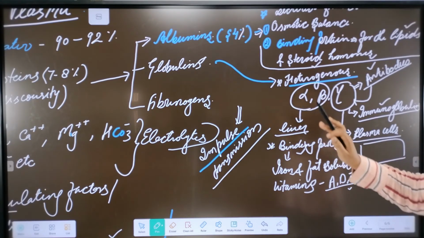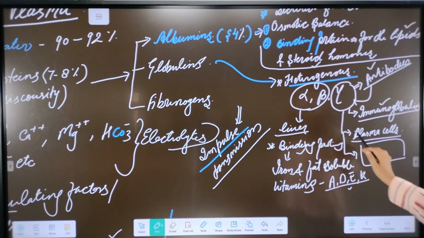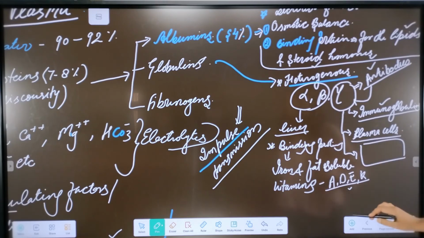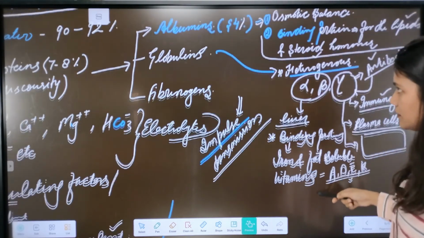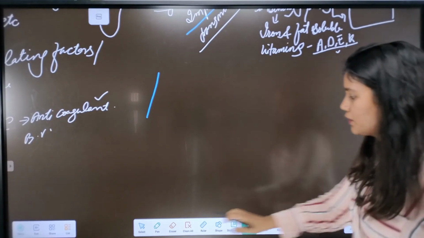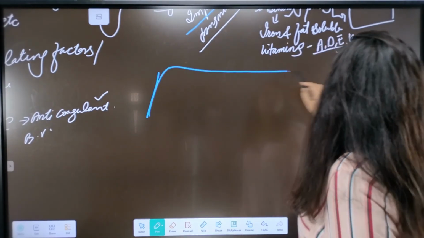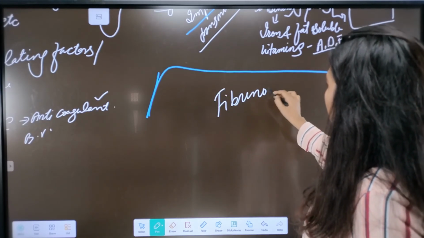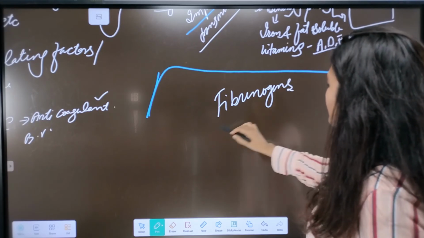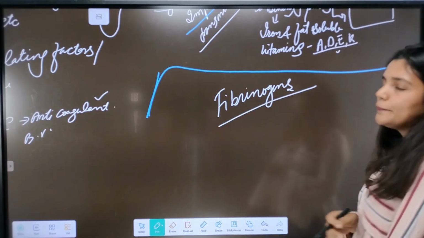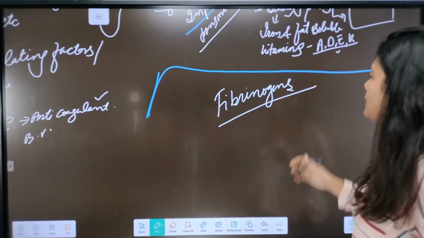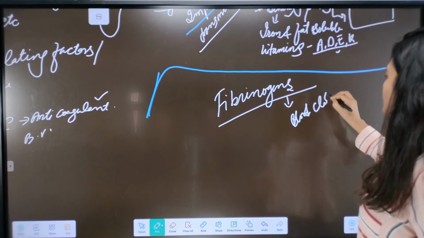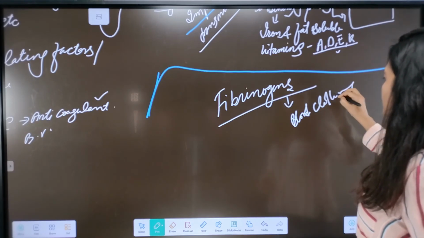So we are done with the alpha and beta from the liver, and gamma from the plasma cells. Done with the albumins and globulins. Now it becomes slightly messy, but now about the fibrinogens. These are well-known proteins that are responsible for blood clotting.